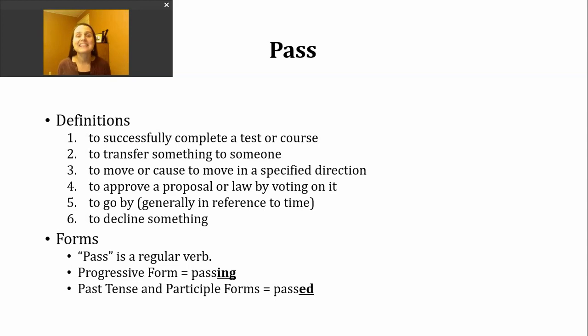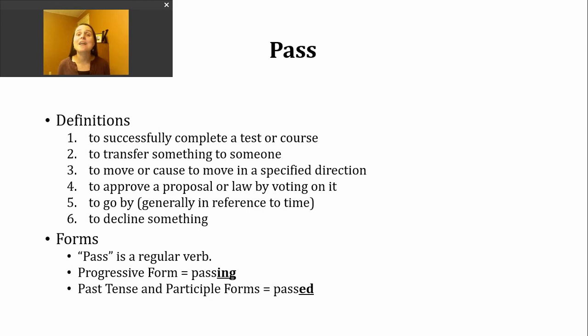I want to note these are not all the meanings or definitions for the verb pass. I've tried to pick out some of the ones I think are more common for you to either hear as you're out talking at work or at school, or when you're reading. You might see these meanings used as well.